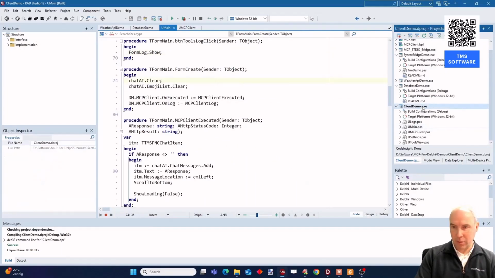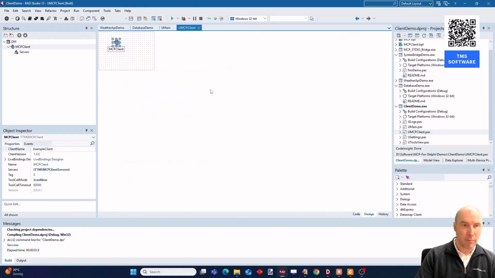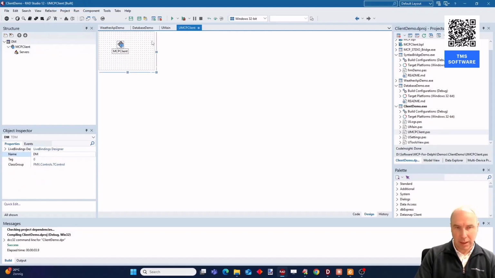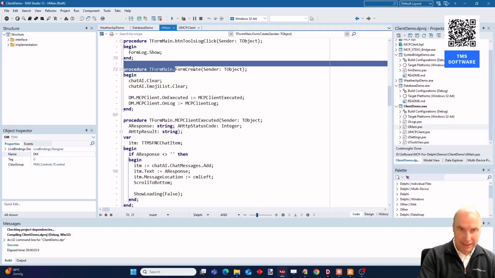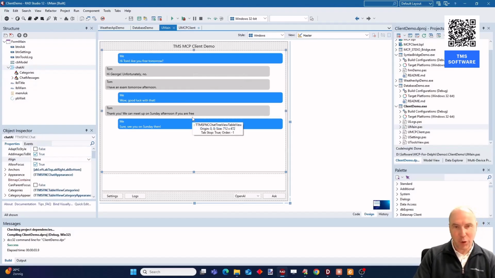And here we have our client demo, and the central piece actually is our TTMS MCP client component. And you can see that non-visual component here on a data module. You can see that you can configure the multiple MCP servers that you want to let the MCP client work with via this collection property. But we wrapped everything into a demo where we have, first of all, our own FNC chat component to interact with the LLM.